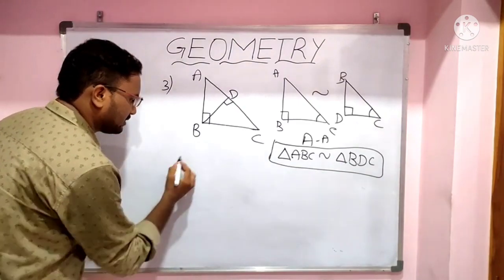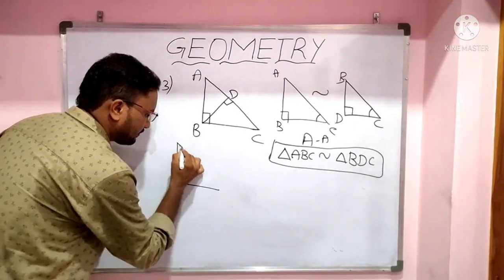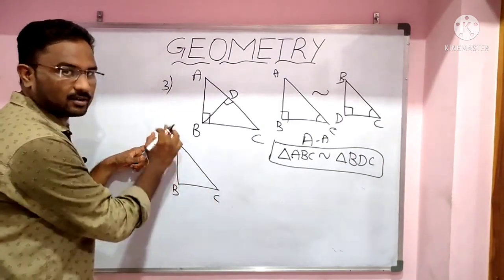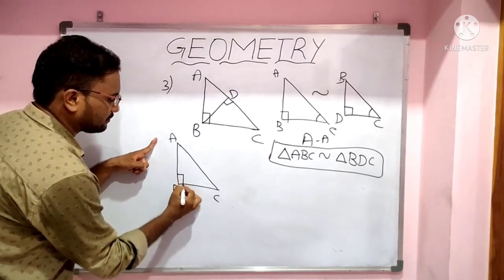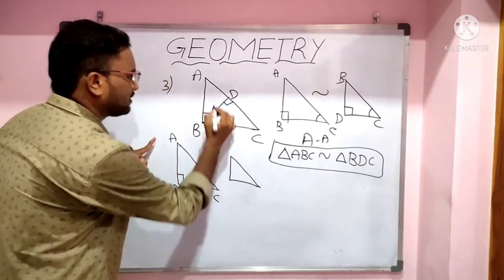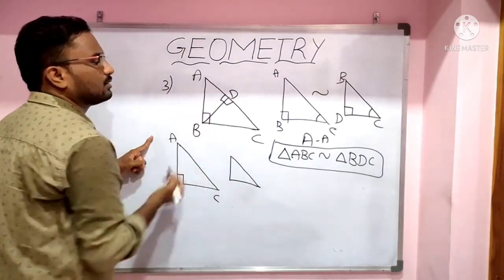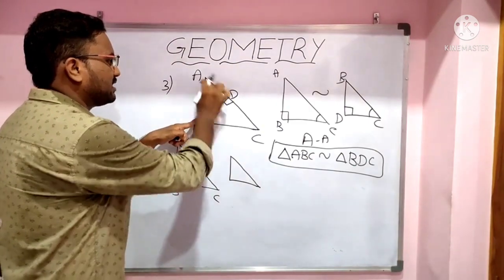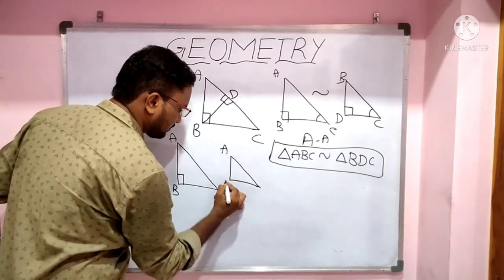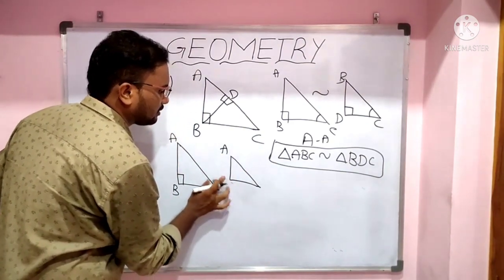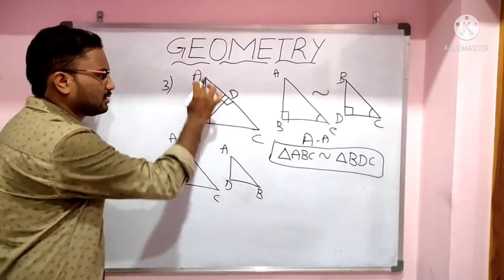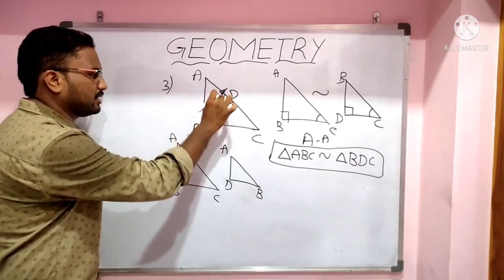Next, if I take the total triangle ABC, for your understanding I am drawing this triangle. This is triangle ABC. And I will take the other triangle, this one, which also has a 90 degree angle. So I will take triangle ADB. This is D and this is B. I am taking the total triangle and this triangle ADB.